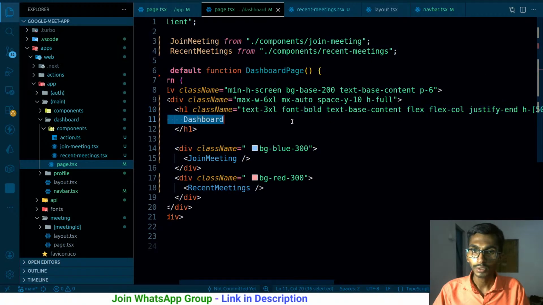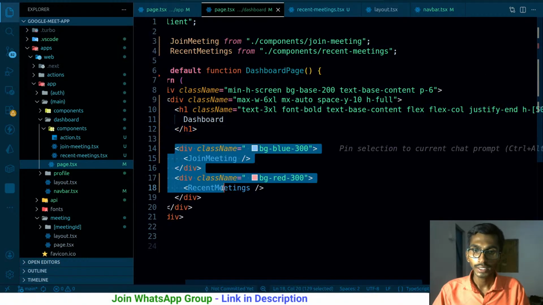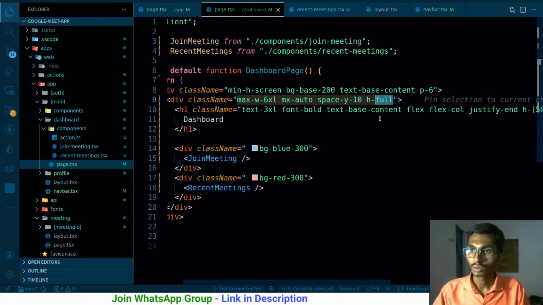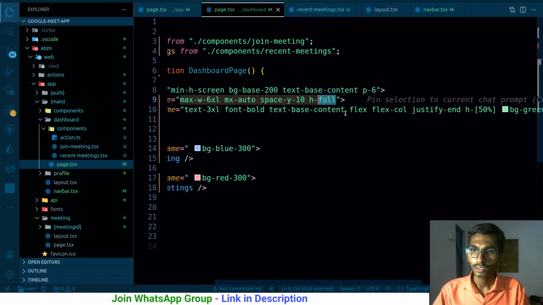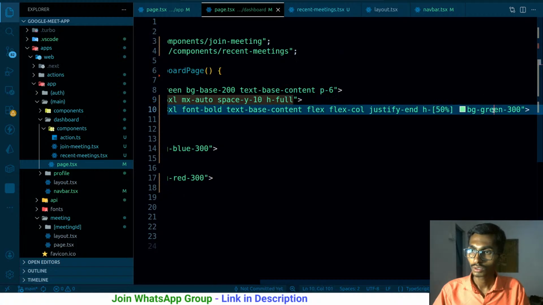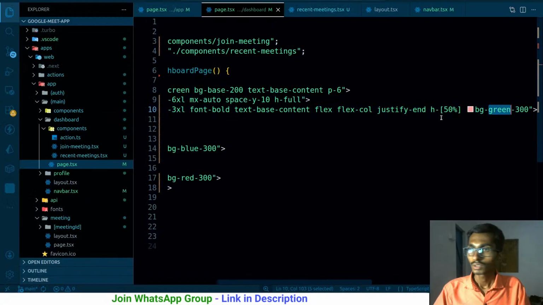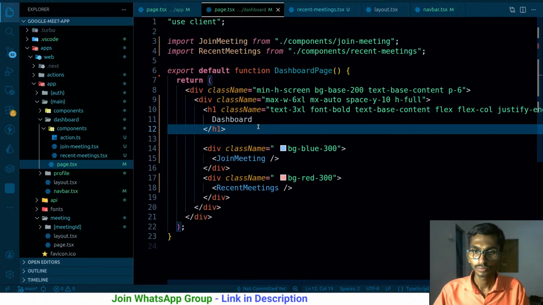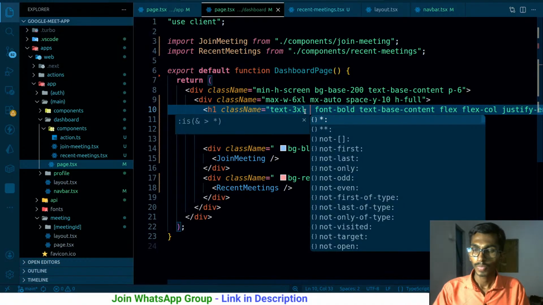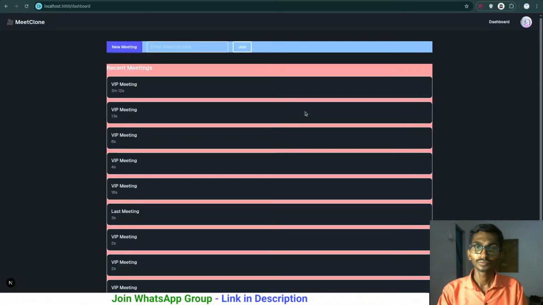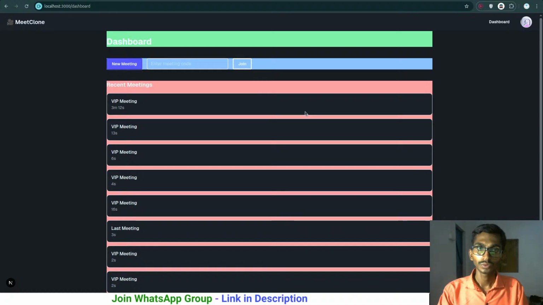What is the problem here? The H1 that I have, height full, then if it has the height full, height this much, BG green or red, anything. Come on. Padding top 15. Now it is visible, otherwise it is not.